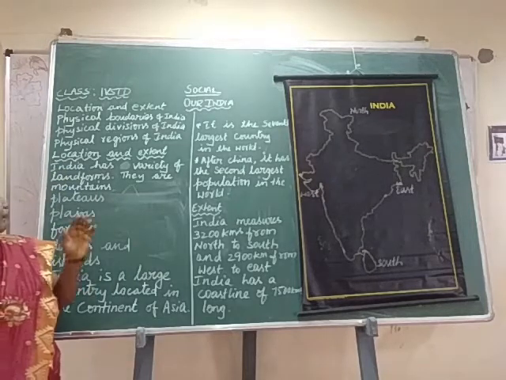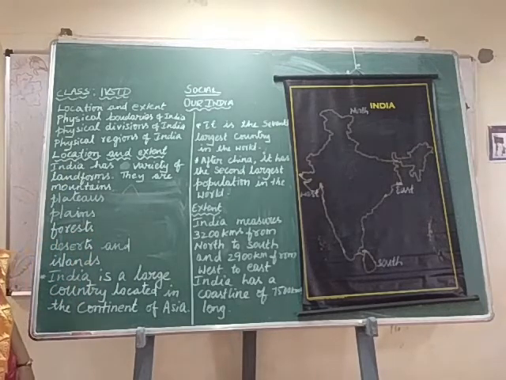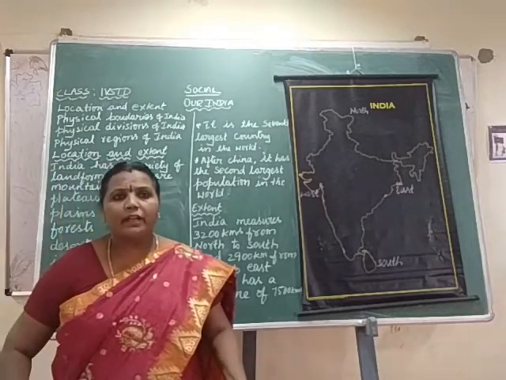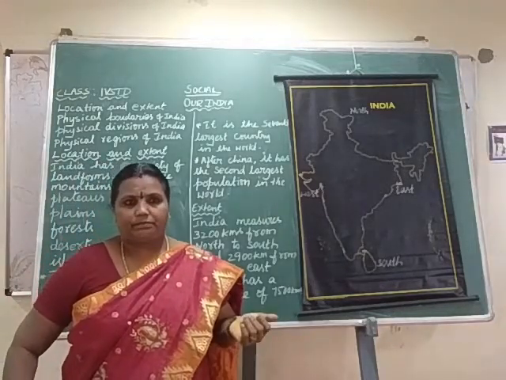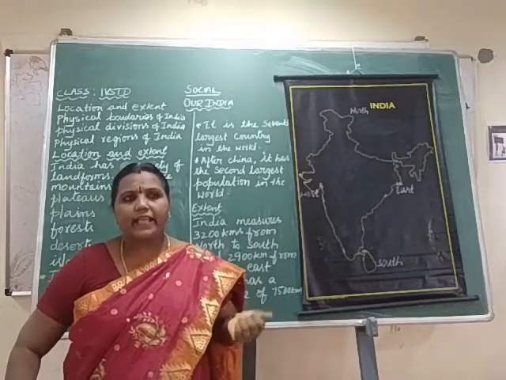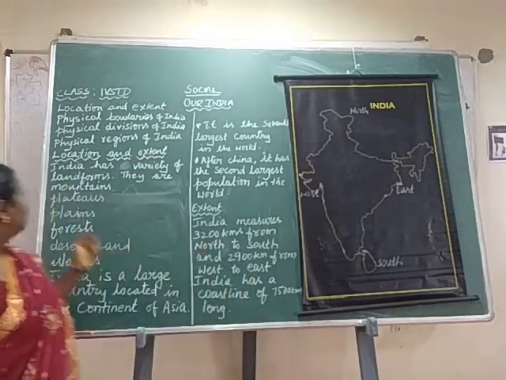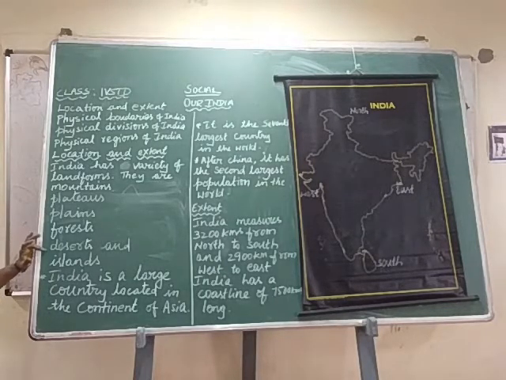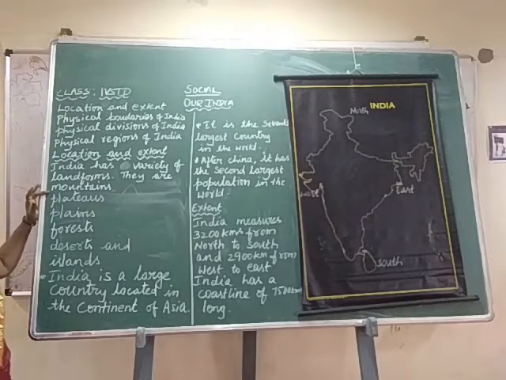India has a variety of landforms. What is the meaning of landforms? In Tamil, Nilaparapugal. What are they? They are mountains, plateaus, plains, forests, deserts and islands. These are the landforms. Mountains are long steep hills. In Tamil we can say Malai.